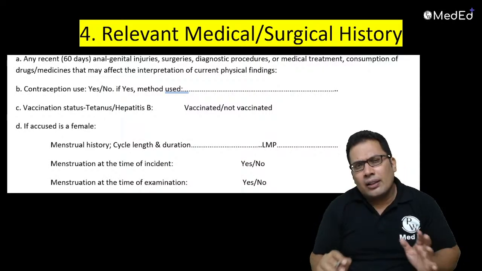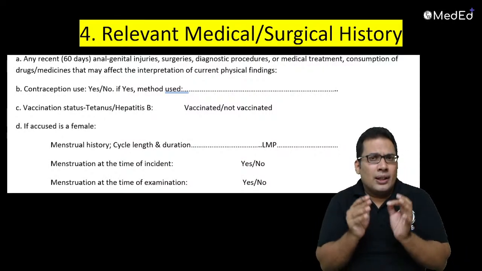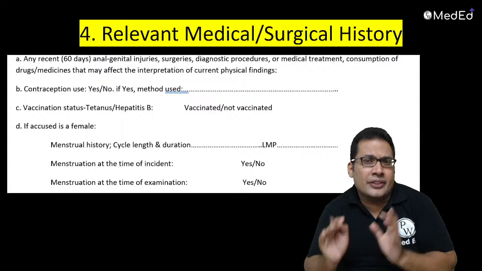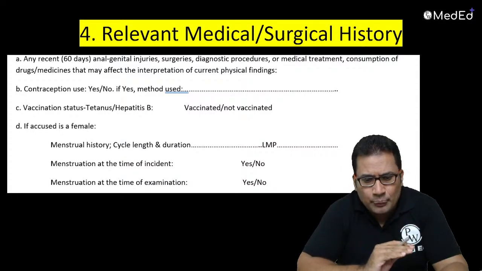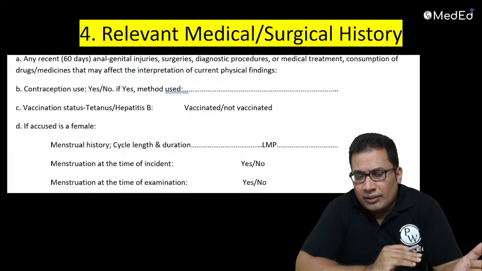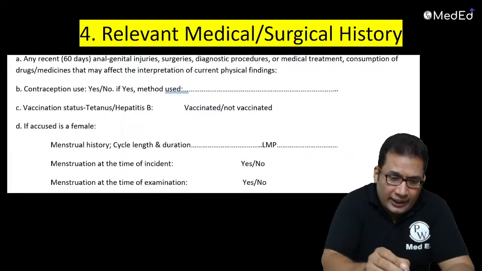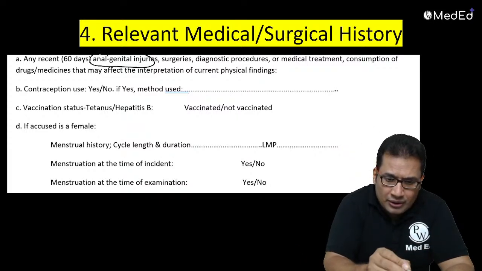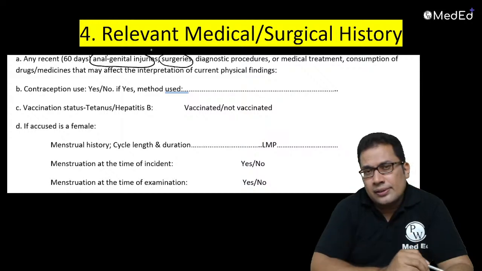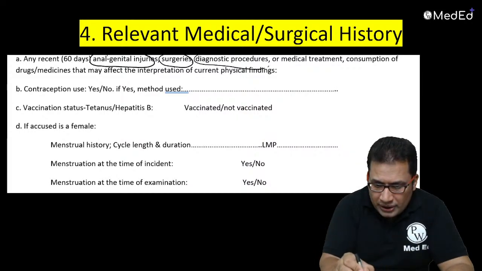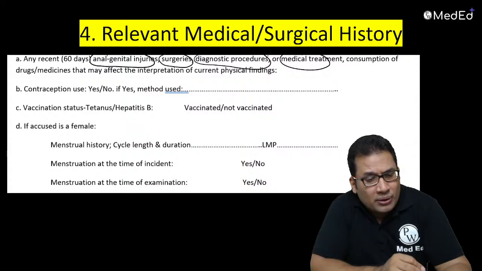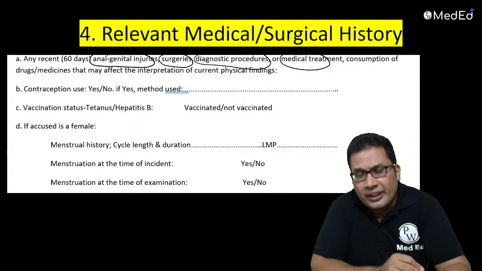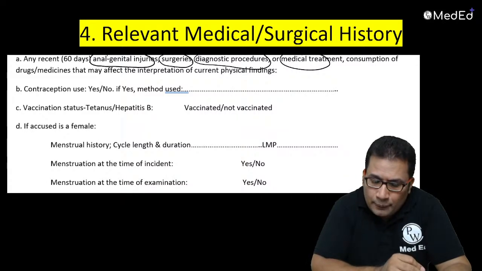Next comes the relevant medical and surgical history. Surgical history that is relevant here, like any recent history of anal or genital injuries, or any surgeries, or any diagnostic procedure, any medical treatment, or any consumption of drug or medicine that may affect the interpretation of physical findings.